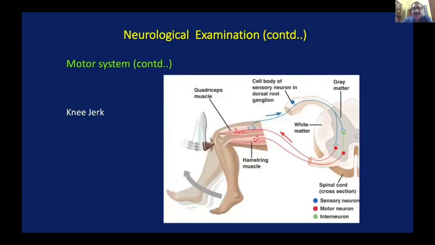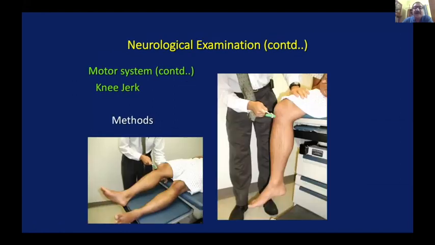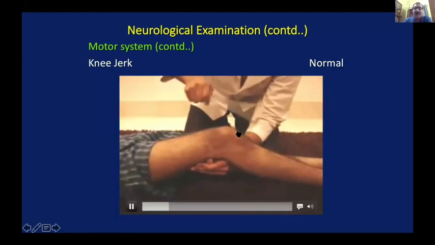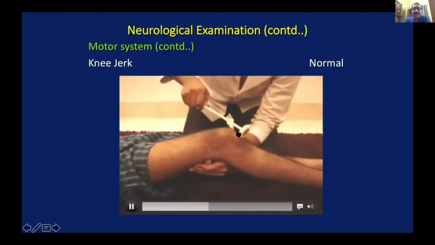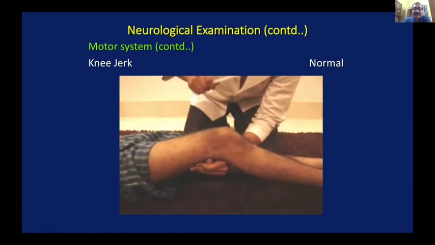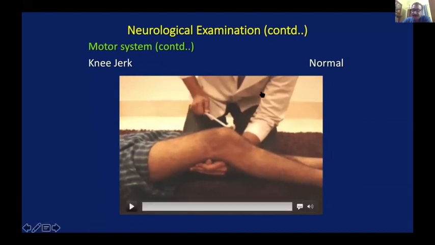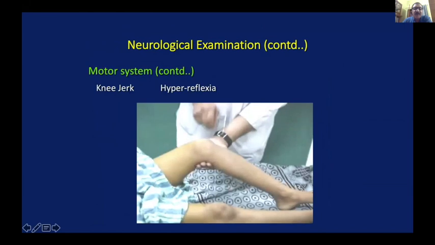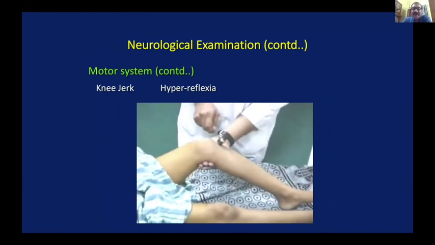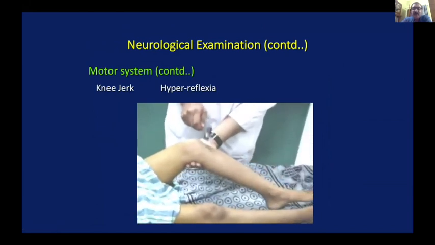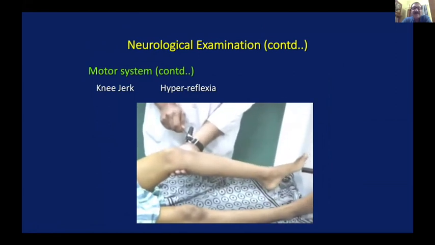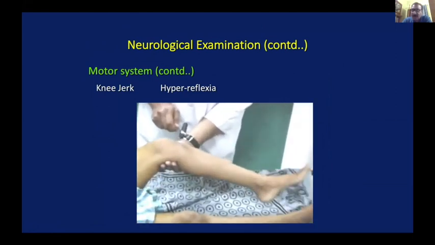This is the reflex arc of a knee jerk. This is the position in which the knee jerk can be examined. This is the example of a normal knee jerk. The tendon is at a stretch and then the tendon is stroked. This is the example of a knee jerk where there is hyperreflexia. You can see very obviously that the reflexes are increased and it is most likely a case of upper motor neuron paralysis.